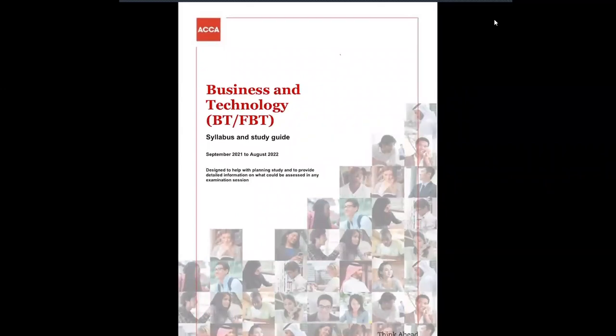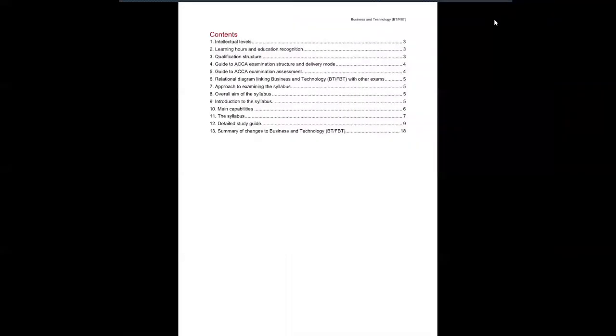As we can see, this syllabus and study guide is from September 2021 to August 2022. So it is valid in our current period. Sir, what will happen after August 2022? There are minor changes to the exam, not major ones, so we do not need to worry as the course will remain the same. So let's move on and see the contents. As you can see, there are 13 contents and we will see each of them ahead.